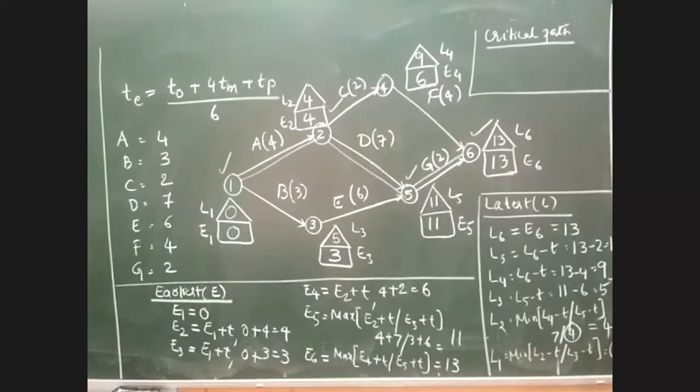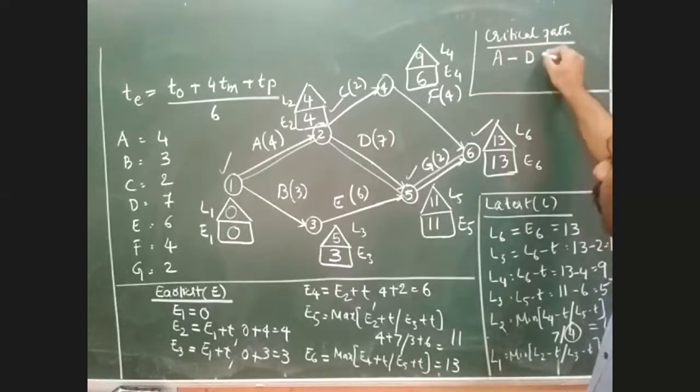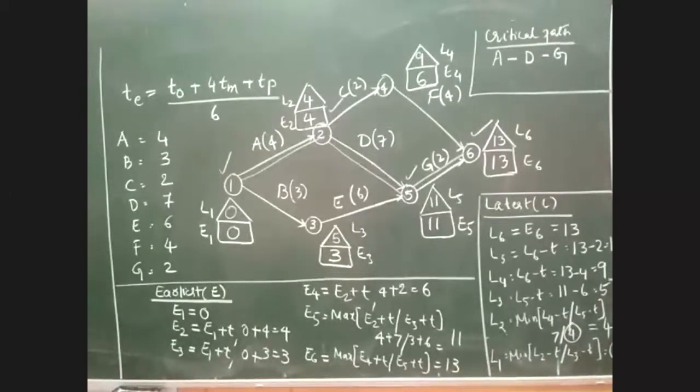1, 2, 5, 6. Oh no, we should not say the numbers. We should always say the activities, the alphabets. So the first is A, then D, and then G. Whenever you are writing a critical path, please remember you are supposed to write the activity names, not numbers. Is that clear, everyone?